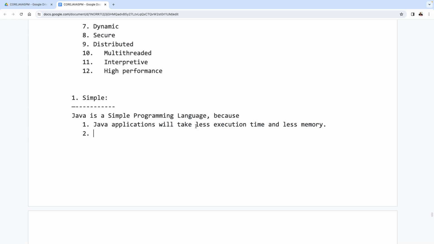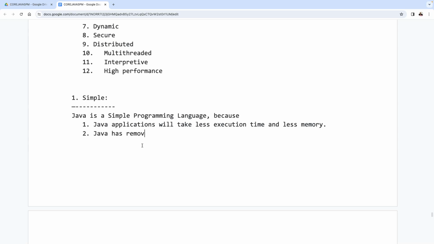If it is less execution time, more performance. If it is less memory, less cost for the end product. Finally, we are going to prepare these programs for a particular product. That product cost will be reduced if it is less memory. If it is less execution time, performance will be more. More performance we are able to get. So this is one reason we have to understand. Listen carefully, all of you. What is the other reason I'm telling you?